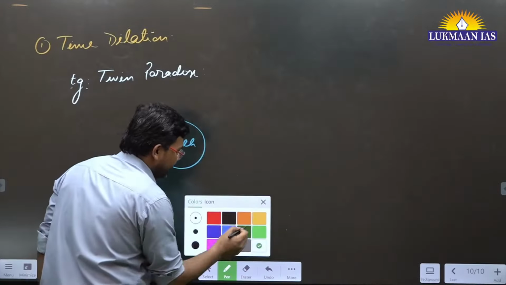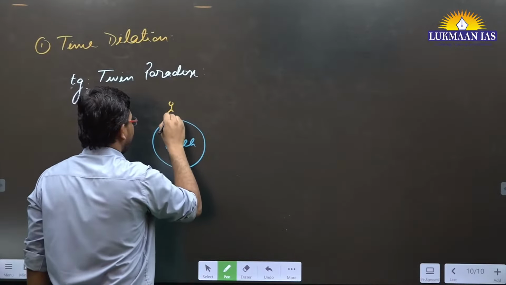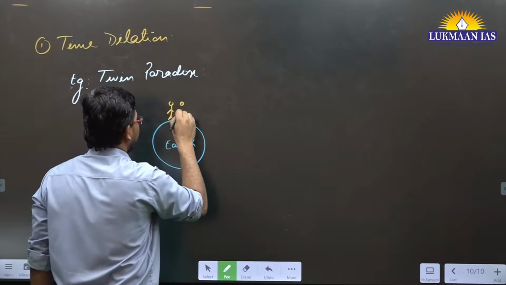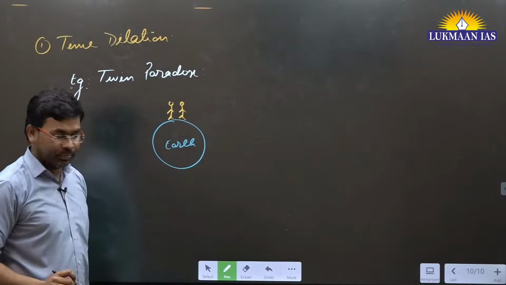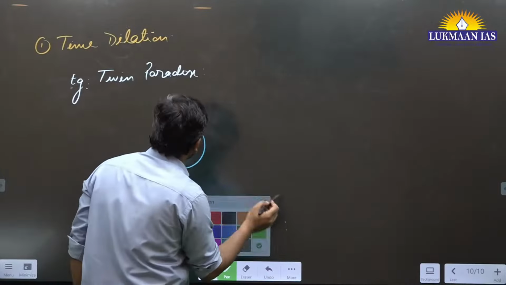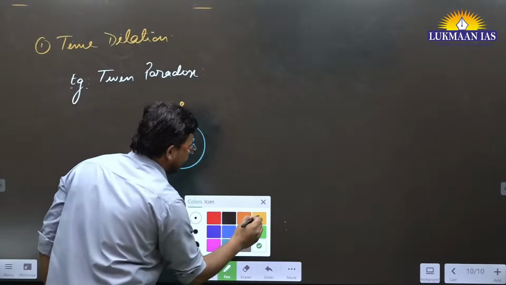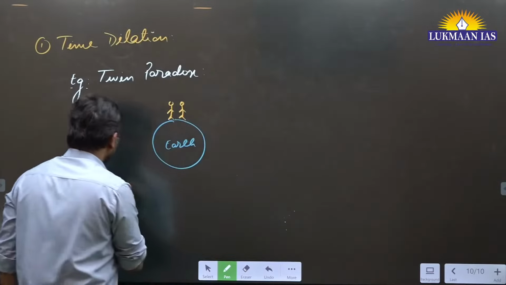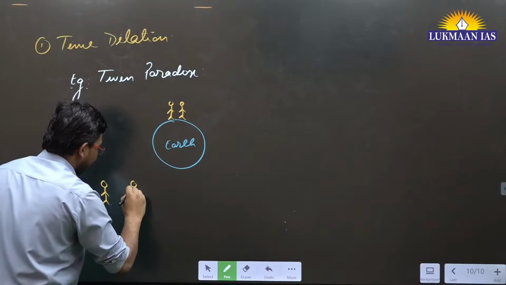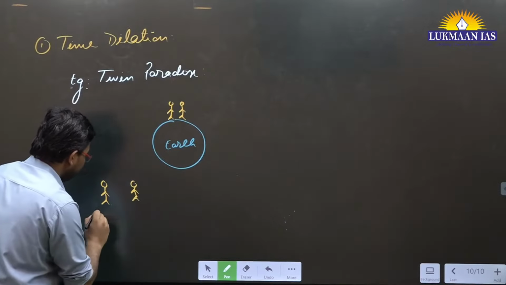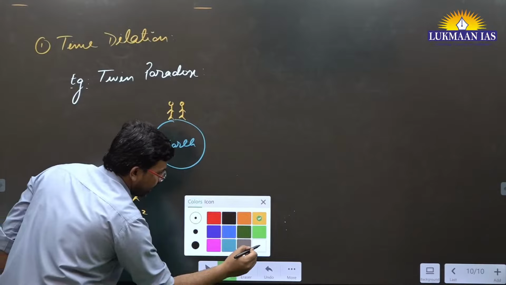So let's say there are two brothers and they are twins. Two brothers, they are twins, they are identical to one another. Let's say at this point of time they have an age. Let's say I'm drawing these two brothers separately. This is one brother, this is other brother. Let's say this is twin brother 1, this is twin brother 2.